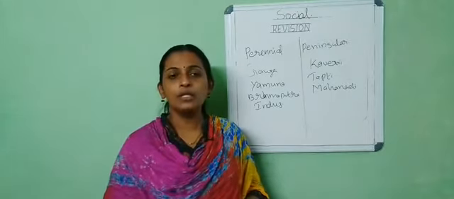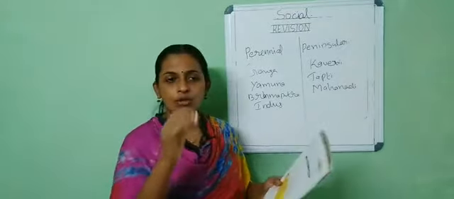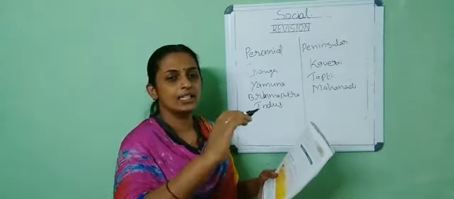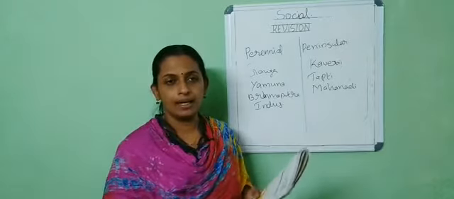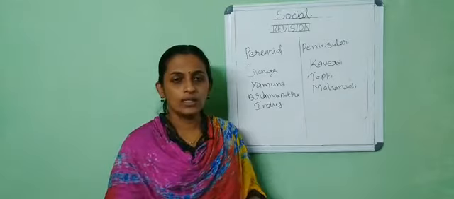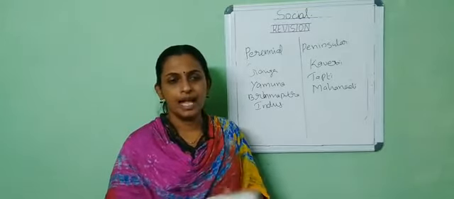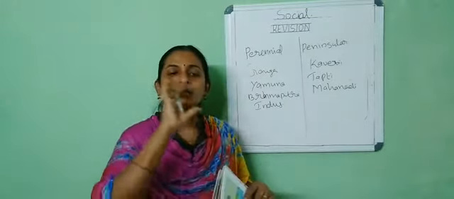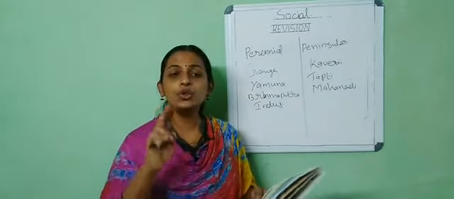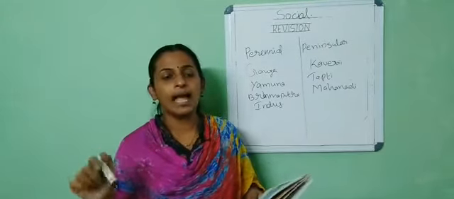Coastal plains. How many coastal plains do we have? Western coastal plain and eastern coastal plain. The western coastal plain lies near the Arabian Sea, whereas the eastern coastal plain lies near the Bay of Bengal. And which one is wider? The eastern coastal plains are wider. And the next one is islands. Islands, we know, are areas of land fully covered by water on all sides. And which are the 2 major islands in India? Lakshadweep and Andaman and Nicobar Islands.